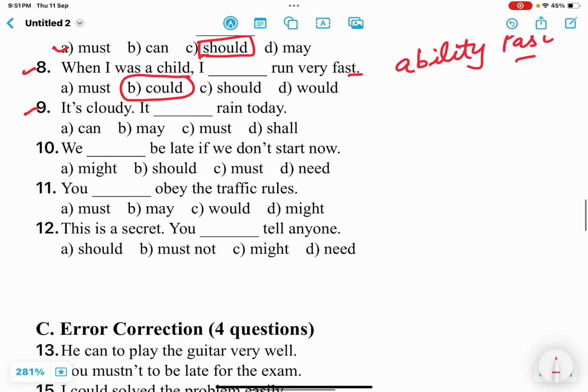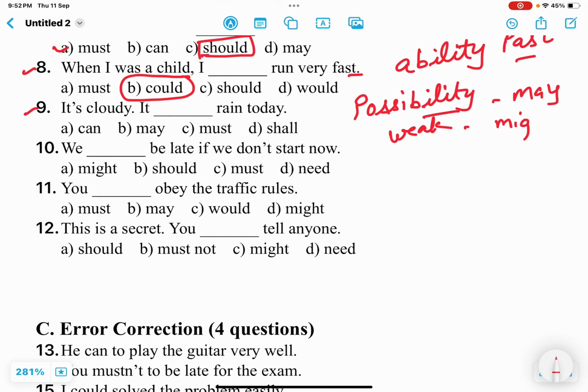Next one is it's cloudy. It is cloudy. It dash rain today. Here it is talking about the possibility, and the possibility is strong. Whenever we have strong possibility, we use may, and if the possibility is weak, then we use might. So here it is saying that it is cloudy. That means there are more chances that it will rain today. Okay, so strong possibility. So it may rain today.